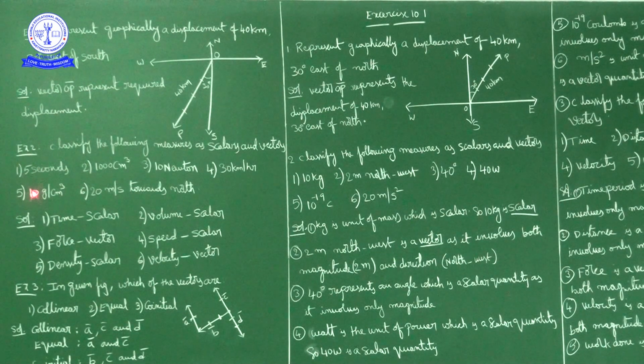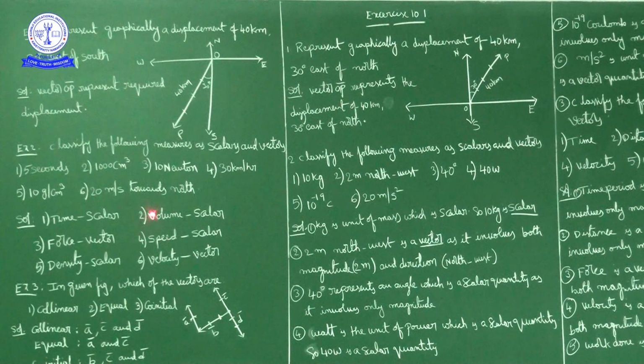Okay, the fifth one, 10 grams per cubic centimeter. This is density. Density is a scalar quantity because it involves only magnitude. So the fifth one is a scalar quantity.